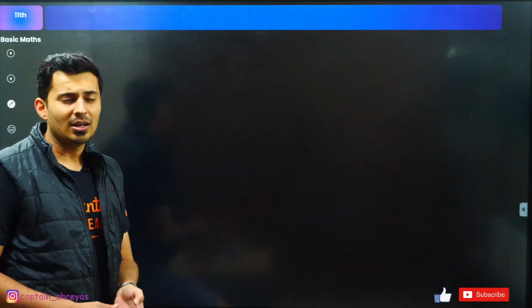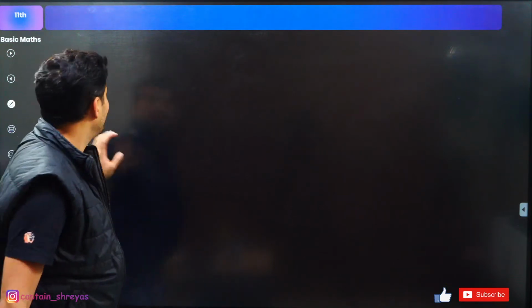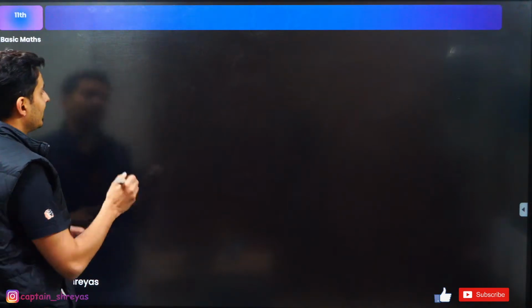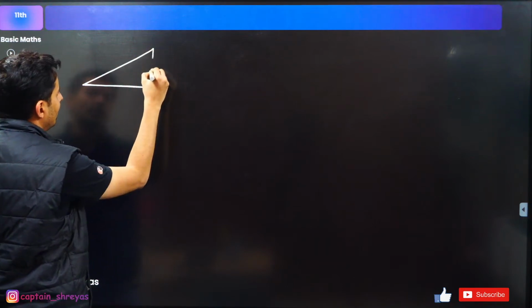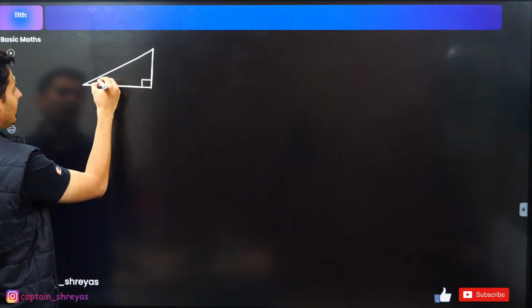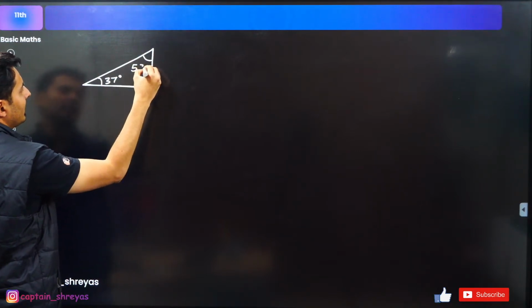Tan is sine by cos. Now there are some special angles also. 0, 90 and 180 everybody knows, but mainly this special angle is where people do not remember, and that is 37 and 53 degrees. Observe. So for remembering 37, 53, first of all draw a triangle. What triangle? A right angle triangle with one angle as 37 and the other angle as 53.